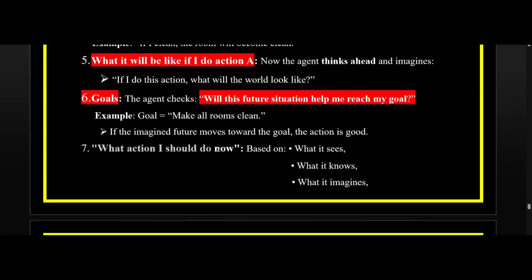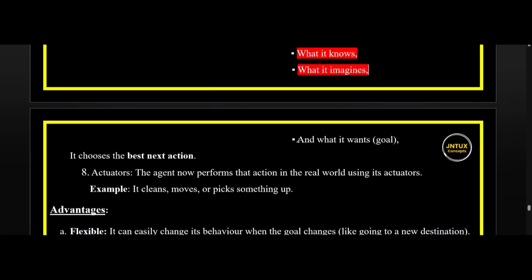What action should I do now? So this is the ultimate or the end decision which an AI agent or a goal-based agent takes. This particular action or decision is based on what it sees, what it knows, what it imagines, and what it wants ultimately. That is the goal. So based on these four factors, it chooses the best action.